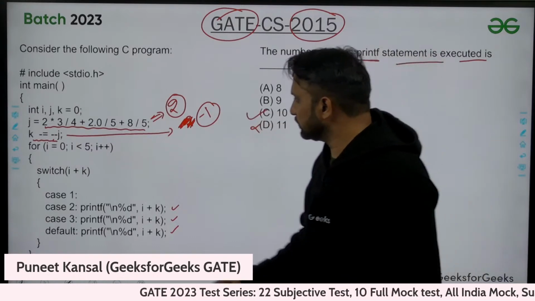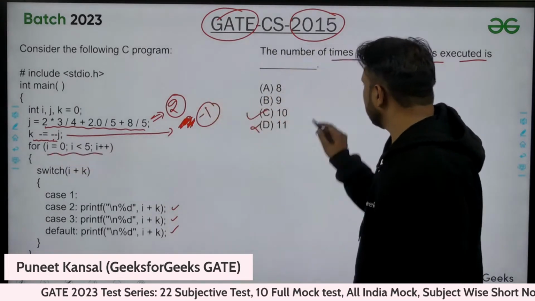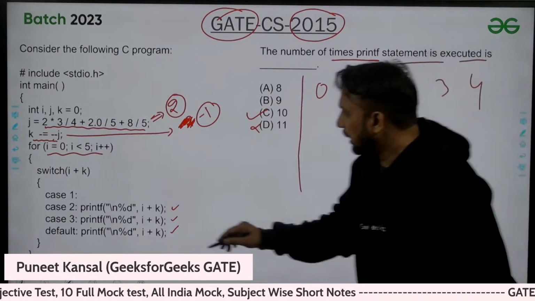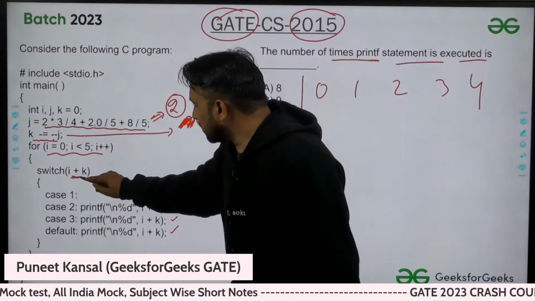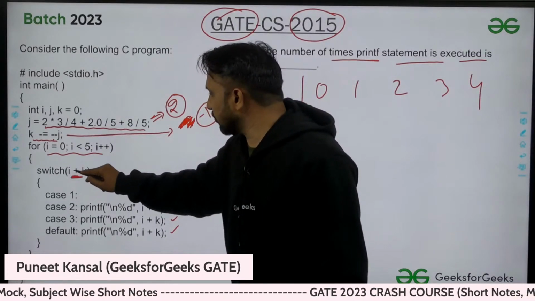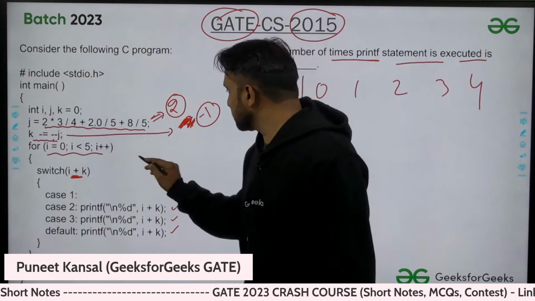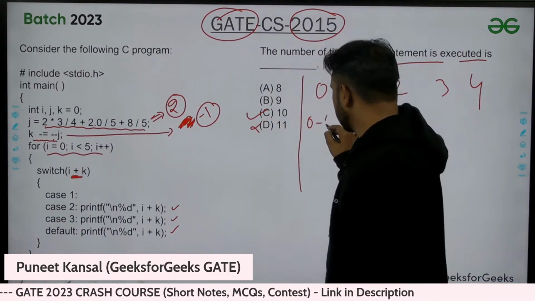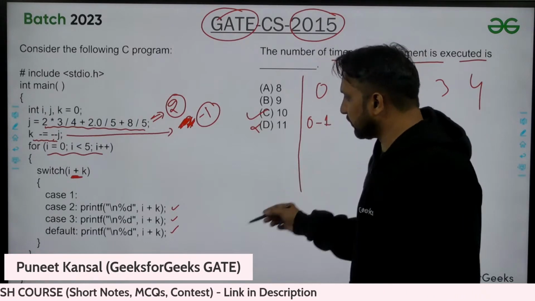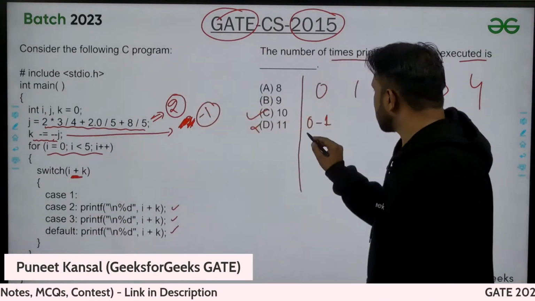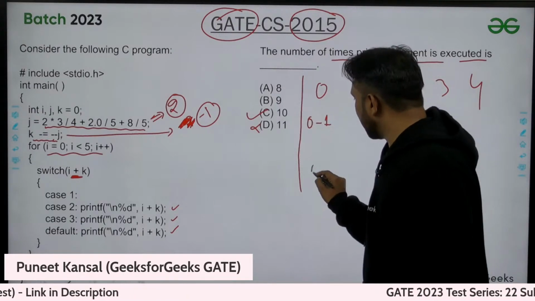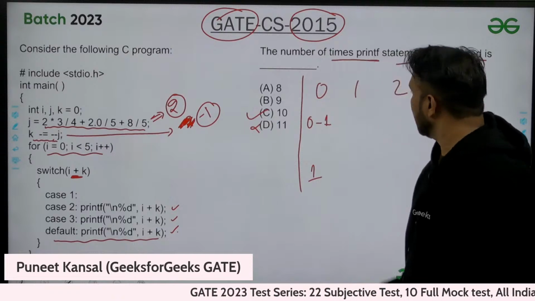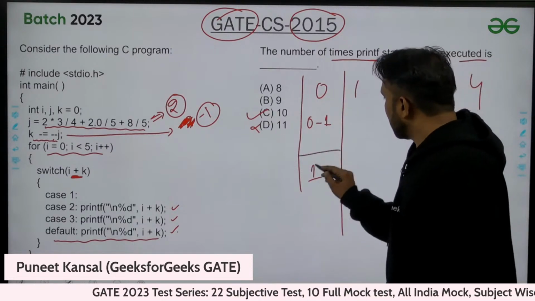So let me try now. This loop is executing 4 times, 0, 1, 2, 3, 4. And initially, the switch value here, i value is 0 plus K. K is minus 1. So 0 minus 1 is minus 1. Minus 1 is not here. So I will go into the default and I will print. Okay, now I printed 1 time.